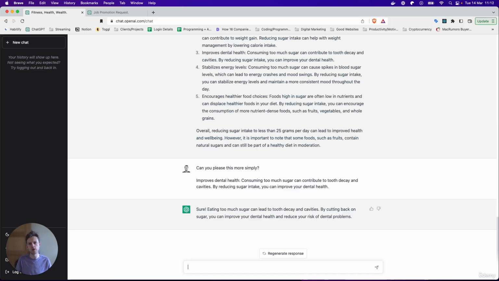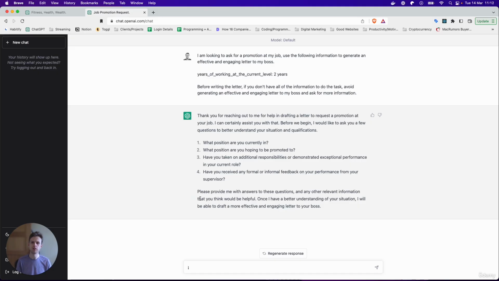Let's have another look at a different use case, which is similar but slightly different. So what we've got in this initial prompt is, I'm looking to ask for a promotion at my job. Use the following information to generate an effective and engaging letter to my boss. So ChatGPT is now confident about what the task it's meant to be doing, and we're also confident about the information that we've given it. But what happens if we didn't give it all the information where it could generate a really good answer?